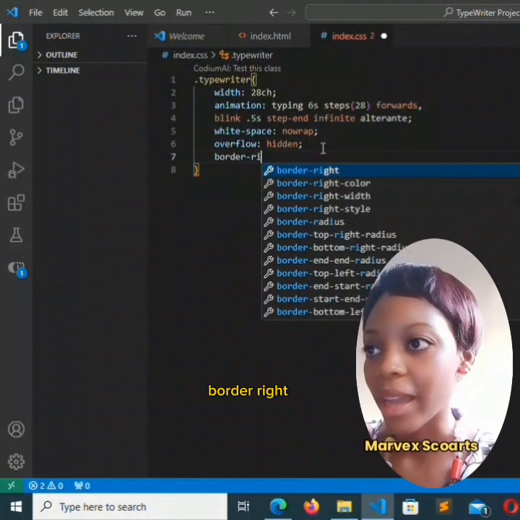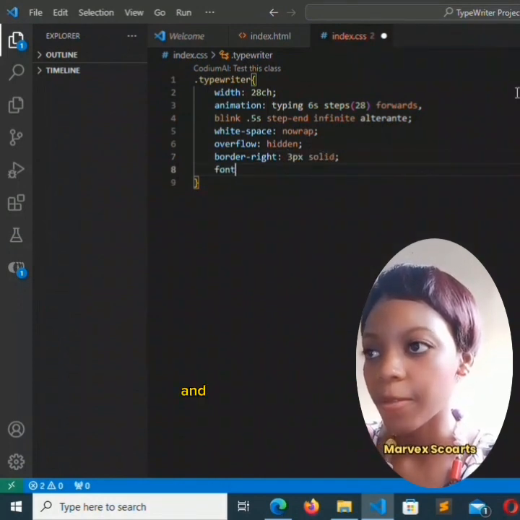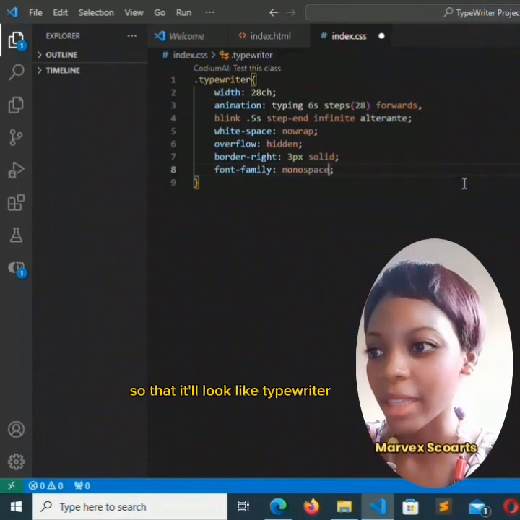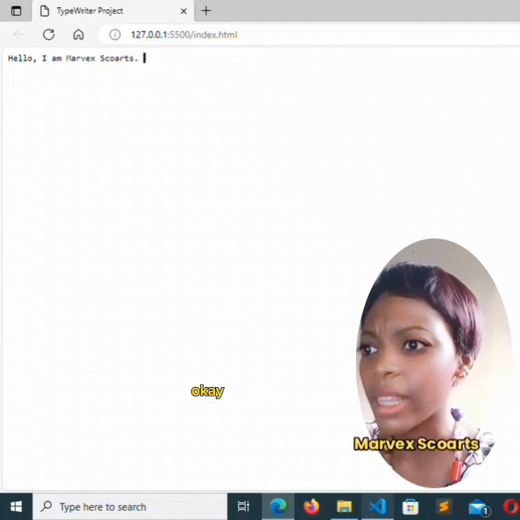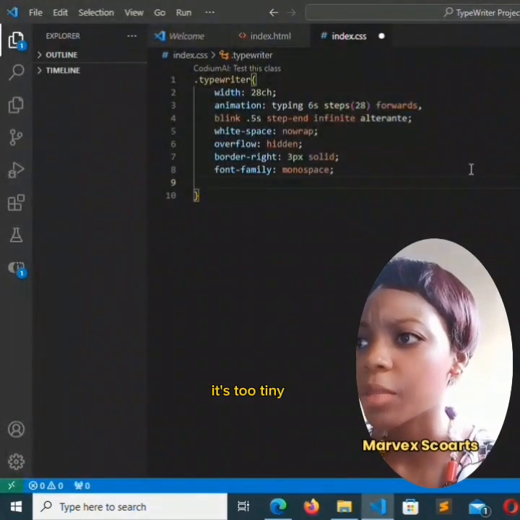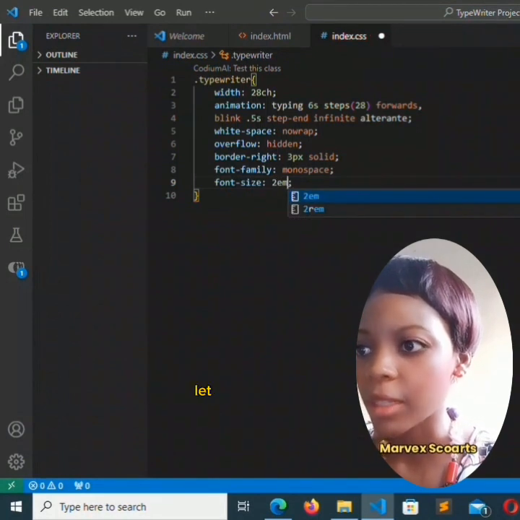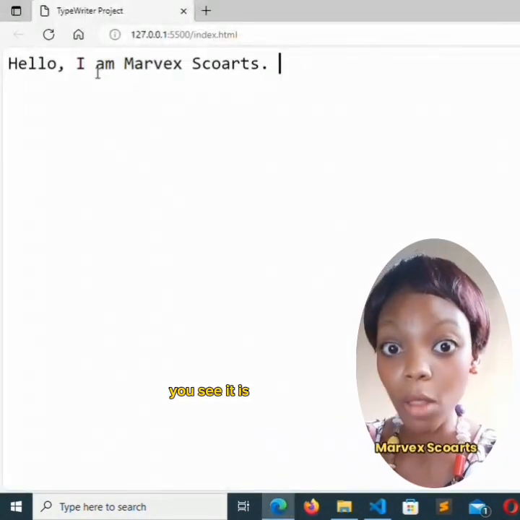Border right, 3 pixels solid, and then the font family will make it monospace so that it will look like typewriter style. Let's save that and you see it. It's a bit tiny. Okay, let's fix that. Let's make it to be font size 2em. Let me save that. And once I save this, you see it's a lot better now.